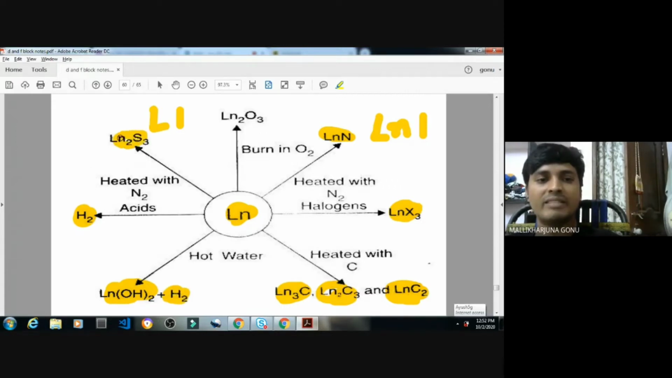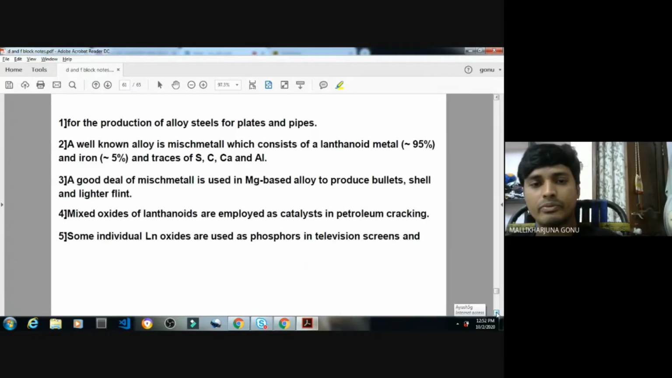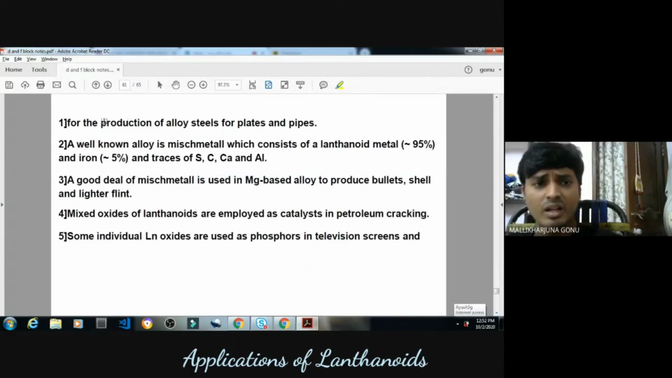In the same case, the valence of sulfur is 2. So that is the reason the valence of sulfur comes with the lanthanum, and the valence of lanthanum comes with the sulfur. The same case with oxygen, because oxygen and sulfur are in the same group, right? So that's how you have to write the different types of compounds. Where it is used: for the production of alloy steels for plates and pipes.